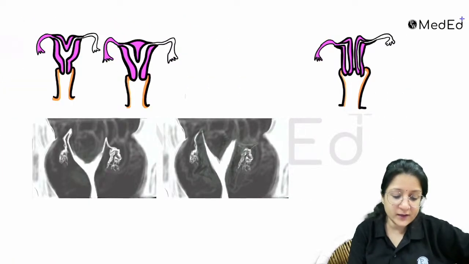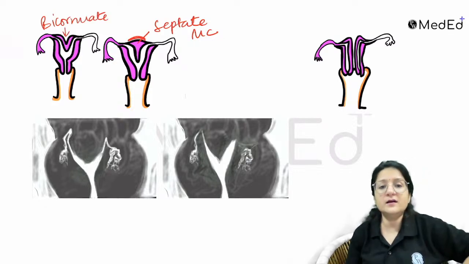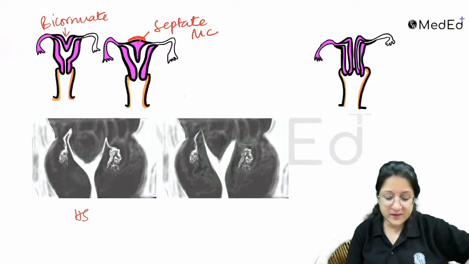So which one is septate here? You can see here this one is septate. Septate is overall the most common, and this one is bicornuate. So you can see here there is a dip at the fundus with bicornuate. With septate, there is no dip at the fundus. HSG image will give you an idea, not confirm.